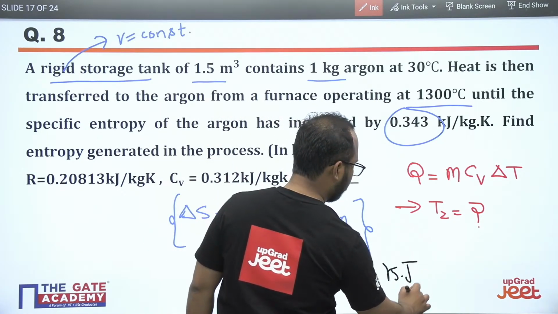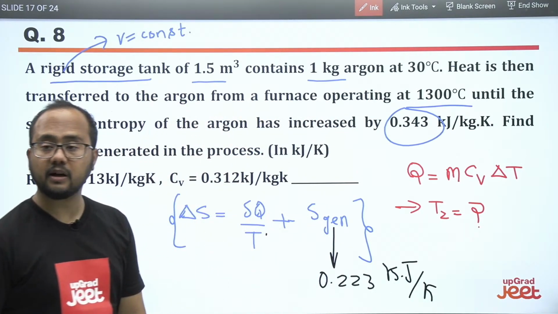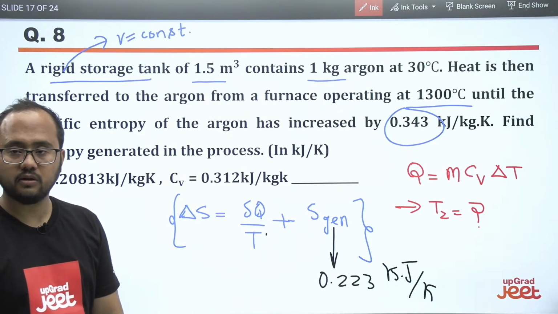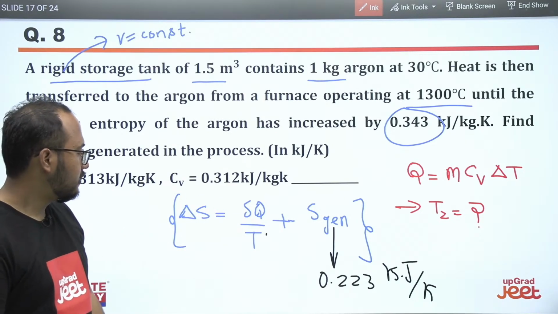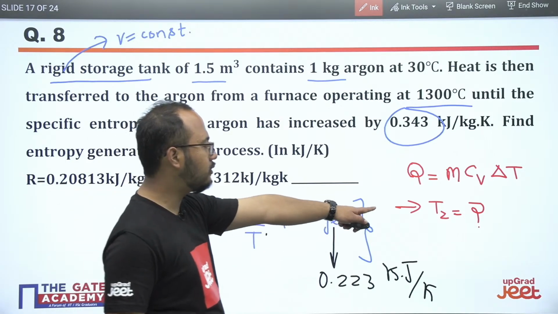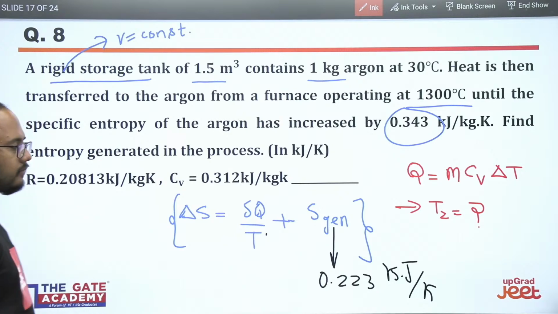Please take care of the units part. It is very important. Most of the students make a mistake here while putting the unit part. So for entropy generation, from T2 you can calculate the Q part, the heat transfer, and directly put it here. Okay, I hope it is clear to everybody.